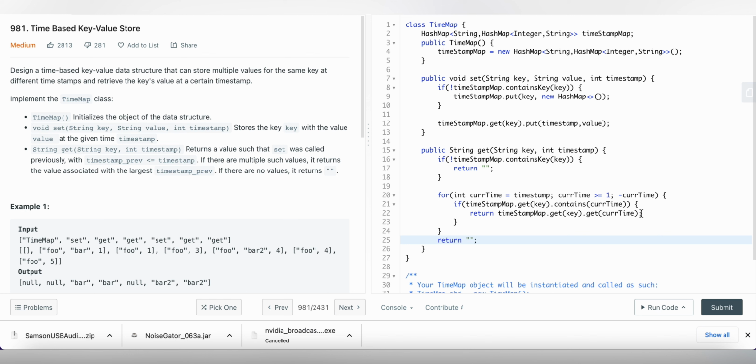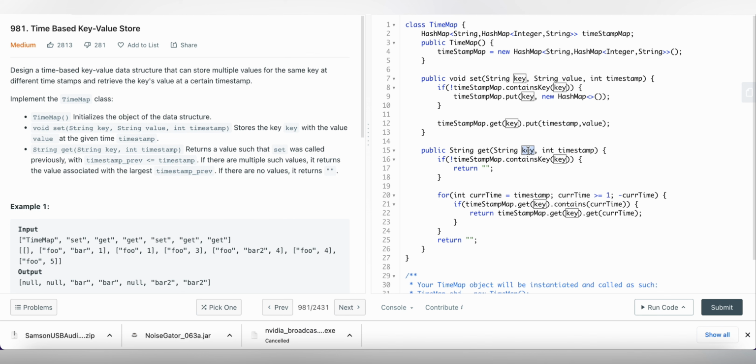Okay, so what we are doing is we can think of making some buckets, right, for each given key. In each bucket we can store the key and values for a particular timestamp, whatever timestamp they have given. Because of this get method, we have to search for the timestamp for the particular key. So it is wise to place all the timestamps collectively in a group for each key.